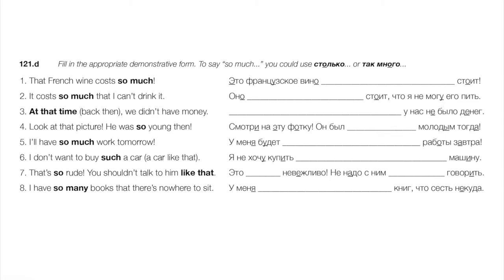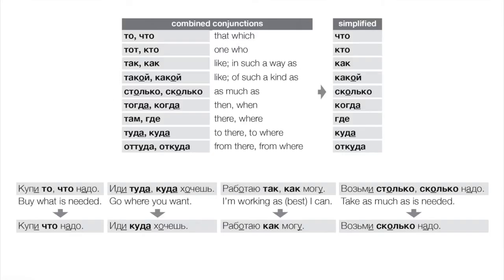Okay, so let's now use these as conjunctions, as sort of compound conjunctions. And we see here basically that in formal Russian, if we're being very formal, we would use first the demonstrative, then a comma, then the question word. So again, the pairs, the corresponding question word and demonstrative would go together. But in spoken Russian, typically you would simply get a comma and the question word all by itself.